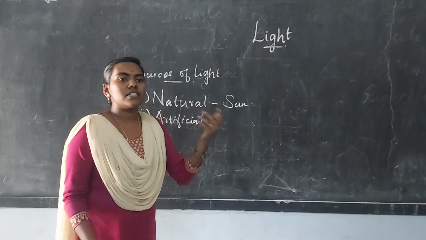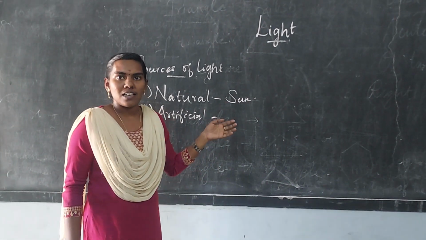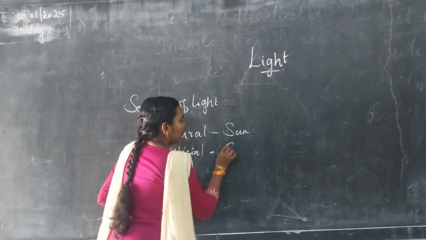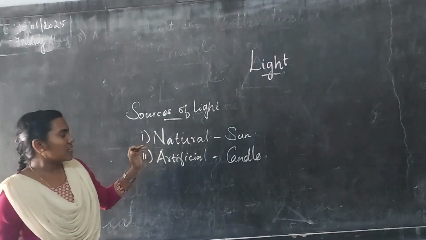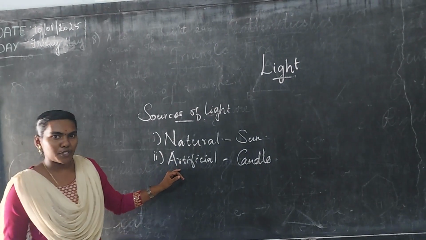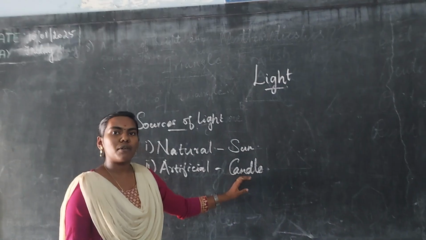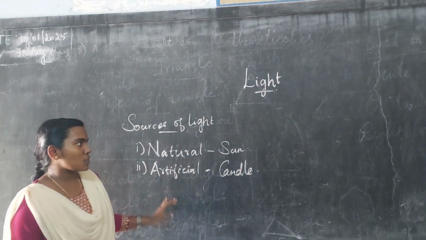Another one shows light by emitting gas. For example, the sodium lamp we used in practicals. These are the examples for artificial sources. Candle. What are the sources of light? First is natural source and second is artificial source. Natural source is the sun. Artificial means, for example, a candle which emits heat energy. This is sources of light.